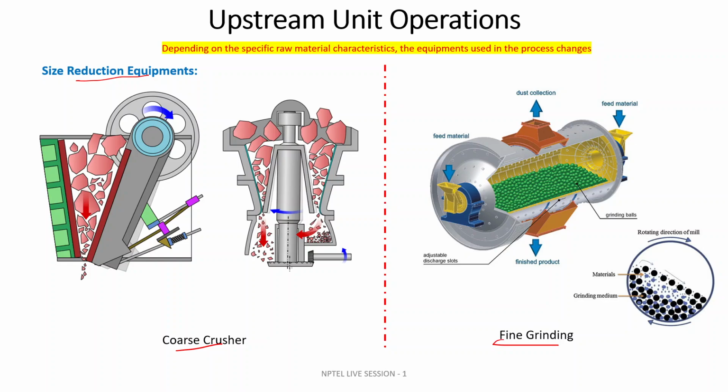If your requirement is different size sections or different size ranges of your raw material, you have to use them accordingly. Suppose you have a raw feed that is very large in size, say 1000 millimeter.